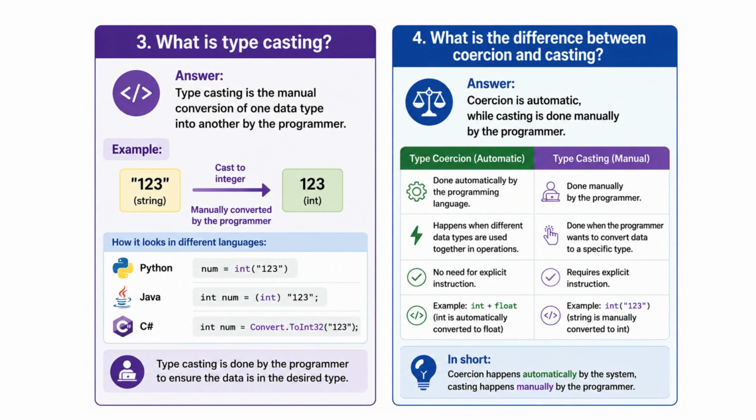Type coercion happens automatically by the programming language. Type casting happens manually by the programmer. For example, adding an integer and a float may automatically convert the integer into a float. But converting a string into an integer requires manual casting. So remember, coercion is automatic, while casting is manual.